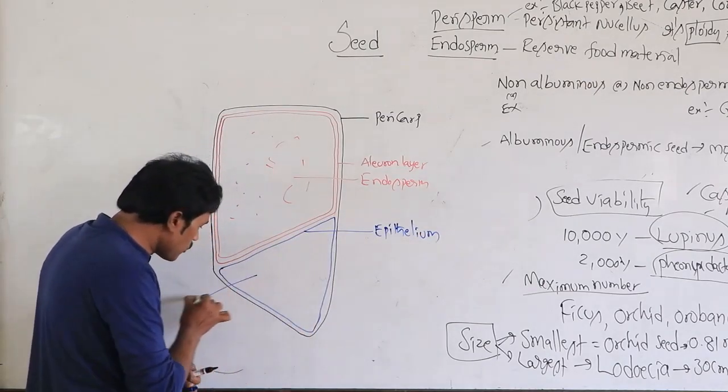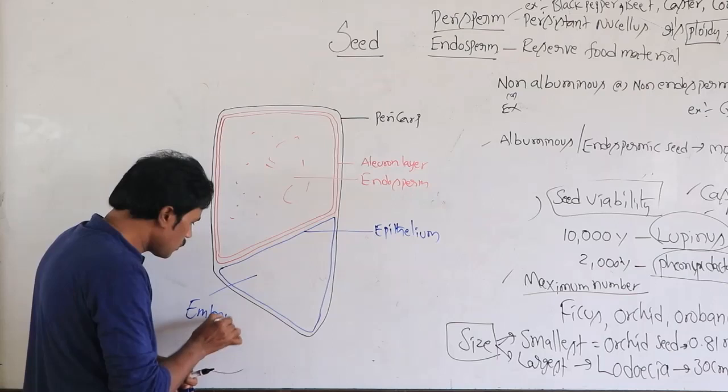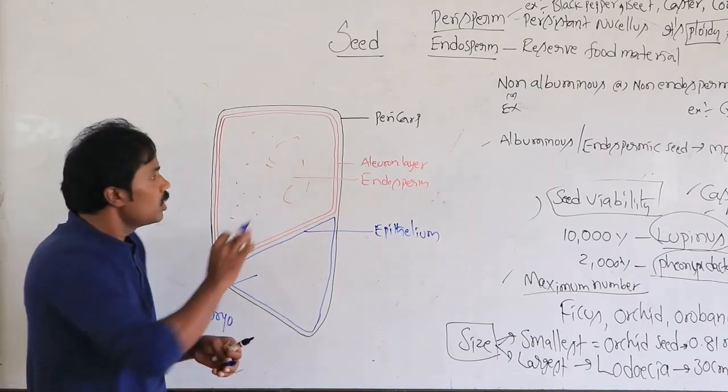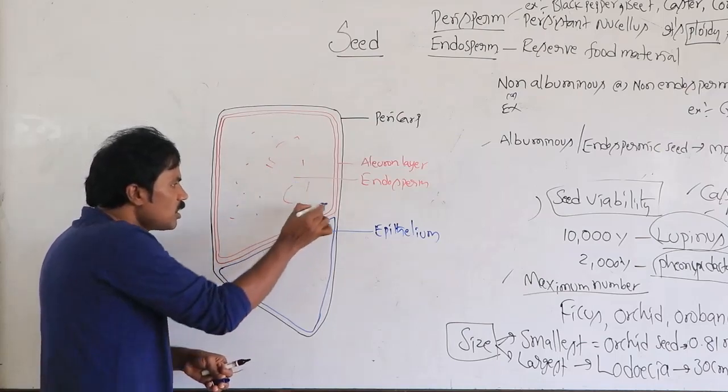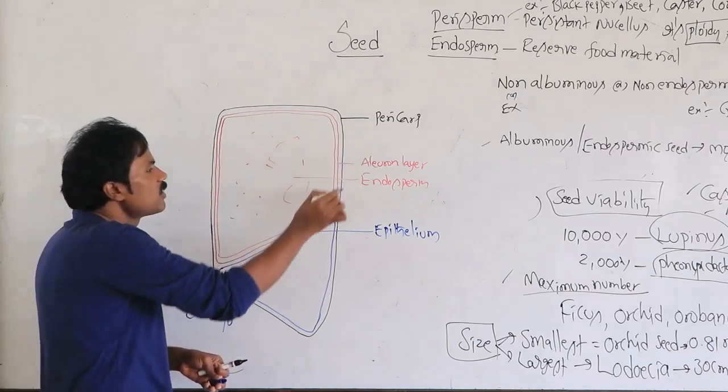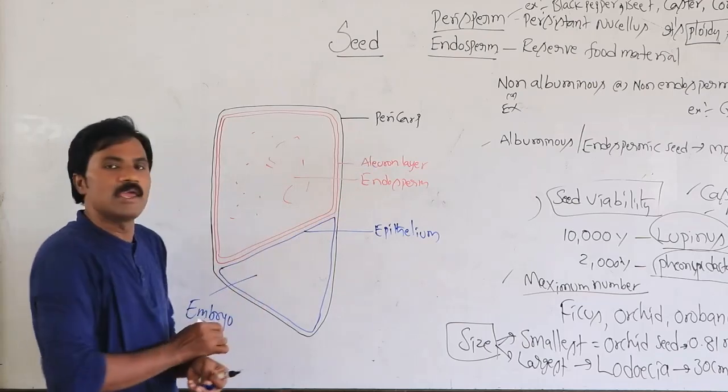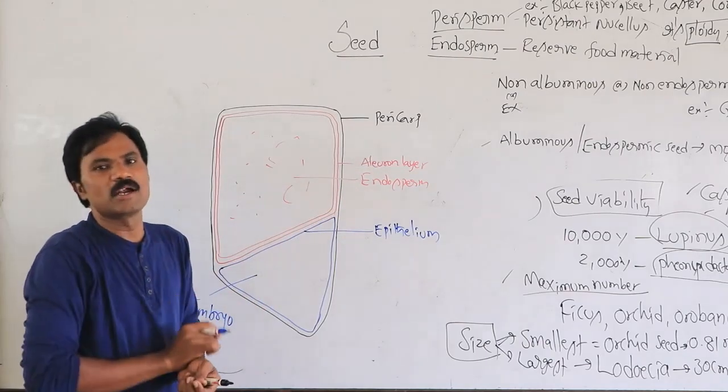This part we call the embryo. In between the endosperm and the embryo there is a separating membrane. What is the name of that membrane? This is the aleurone layer, made up of protein.